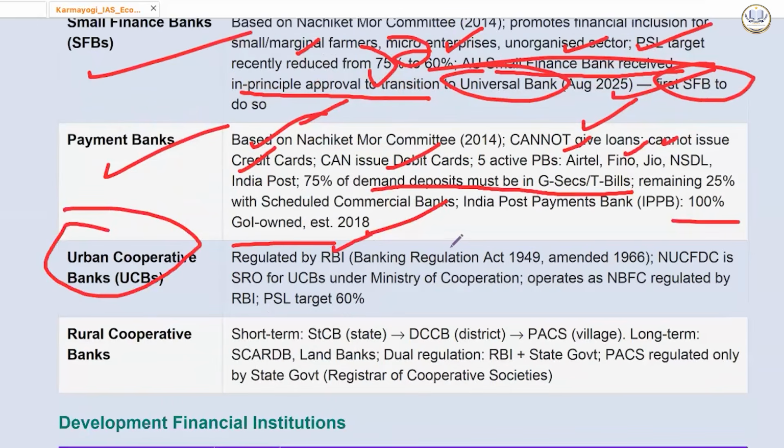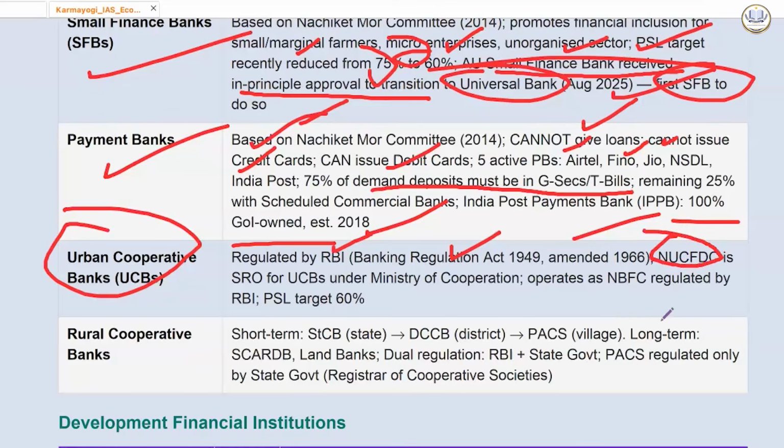These are also regulated by RBI, Banking Regulation Act 1949, amended in 1966. Now, what is this? NUCFDC. These big organizations are very, very important. This is National Urban Cooperative Finance and Development Corporation Limited.